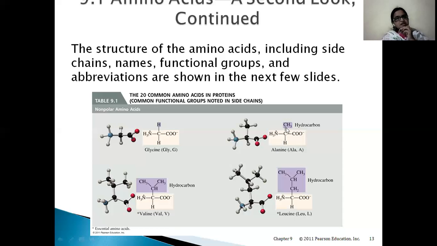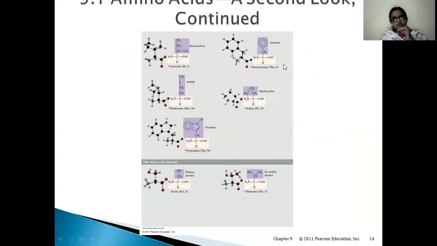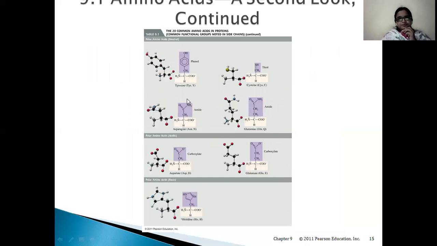Here the R group is an alkyl methyl group, and next are valine, leucine, isoleucine, phenylalanine, methionine, proline, and tryptophan. All these are non-polar amino acids. Coming to polar amino acids, for example serine, threonine, tyrosine, cysteine, asparagine, and glutamine.